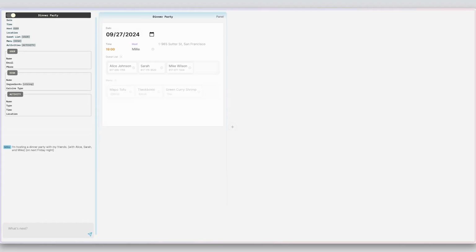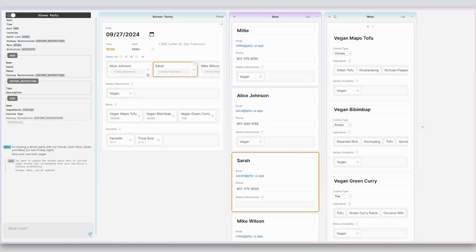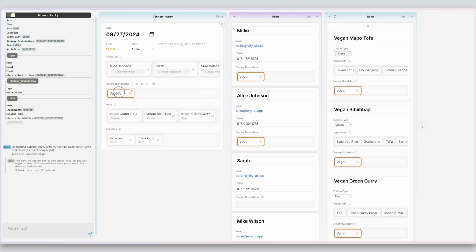With these details, Jelly then generates a home panel displaying the guests, menu, and activities. She reviews the dishes suggested for her and realizes some of them are not suitable. "Alice and I are both vegan." To accommodate this, Jelly adds a dietary preference to all the guests, updates the existing dishes, and adds a dietary suitability property for all the dishes. With the connections established by the underlying schema, Jelly updates the dishes that don't meet the restrictions.